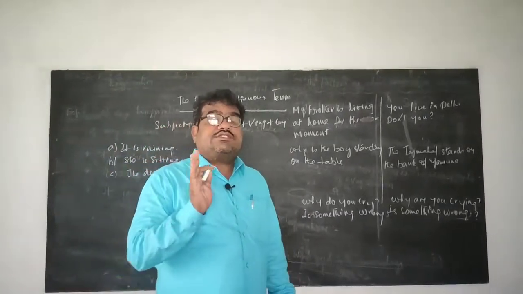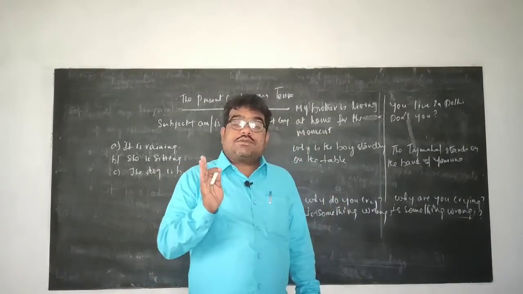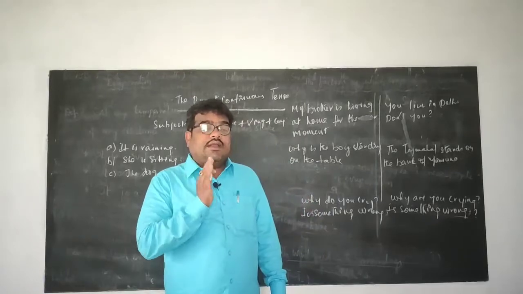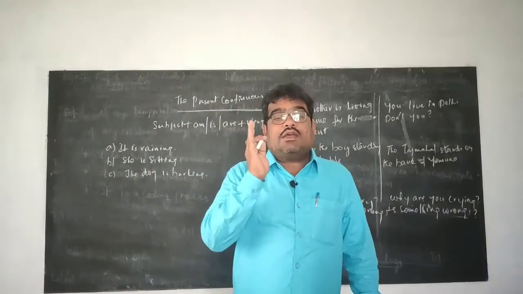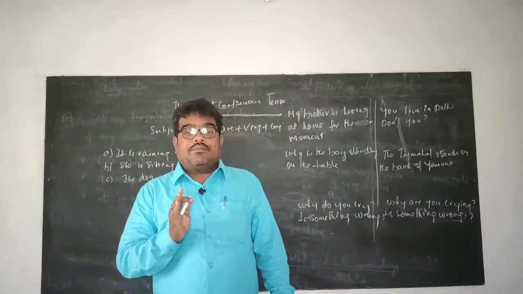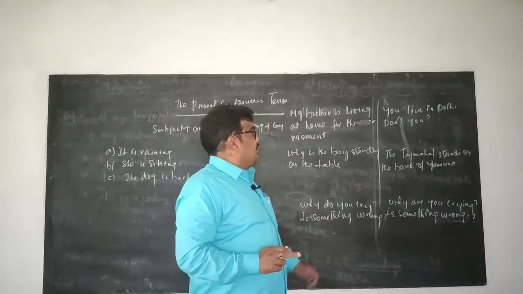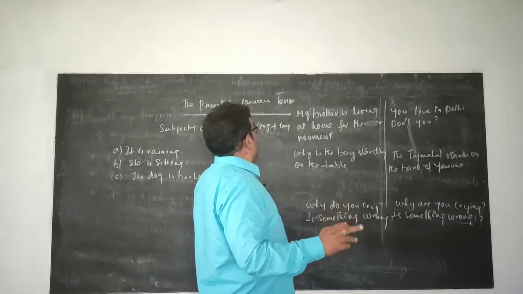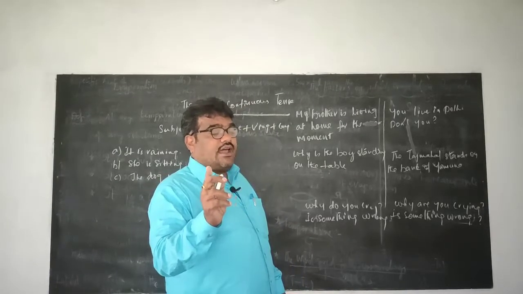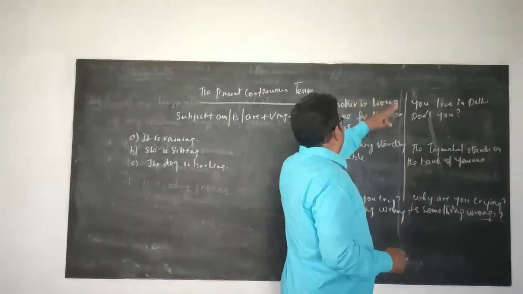Generally, the present continuous tense is used to talk about temporary actions, whereas the simple present, or the present simple, is used to talk about permanent actions or actions which are frequently done. You can take habits as examples also. Here, if you compare, I have given examples. If you compare, you can understand how you have to use the present continuous tense as well as the simple present tense.